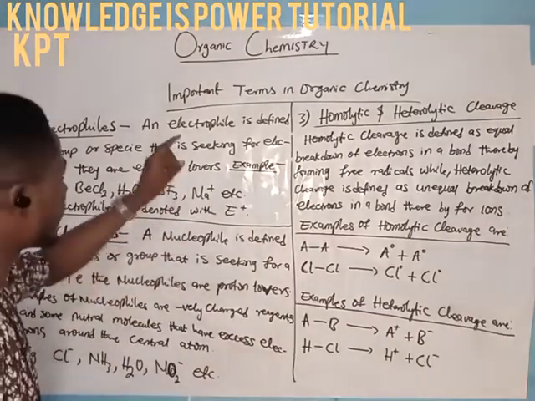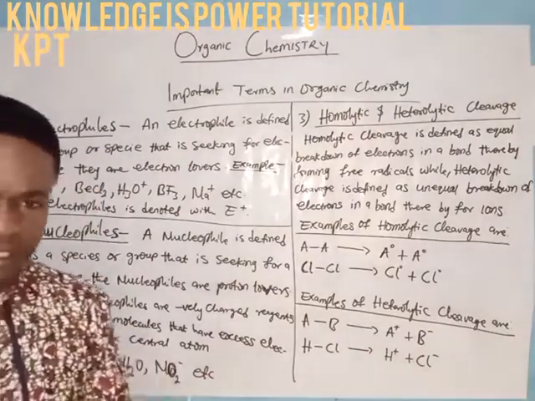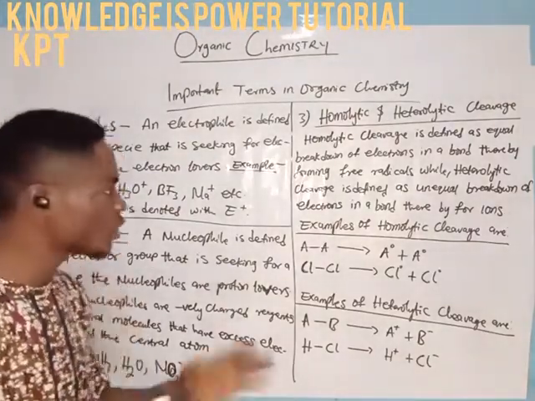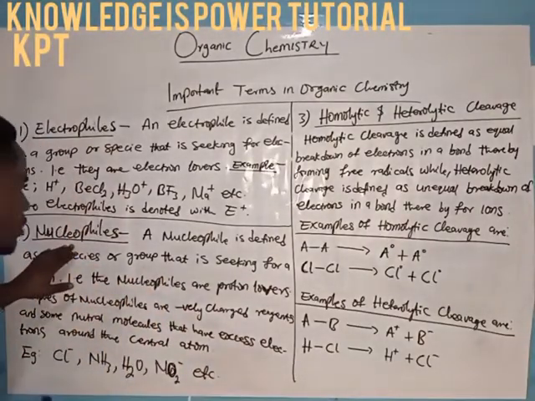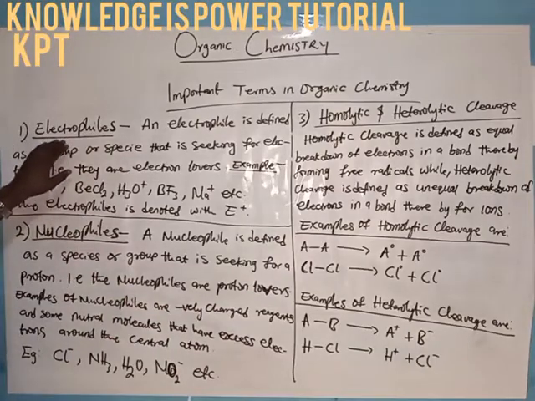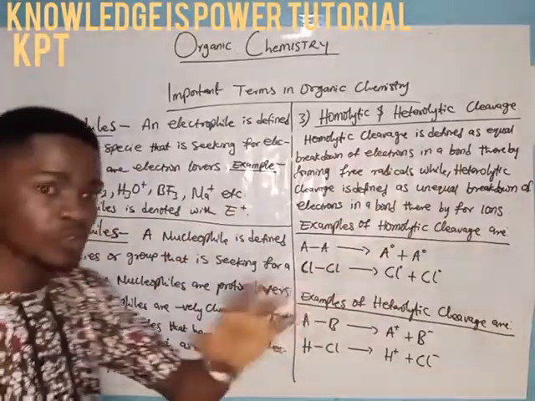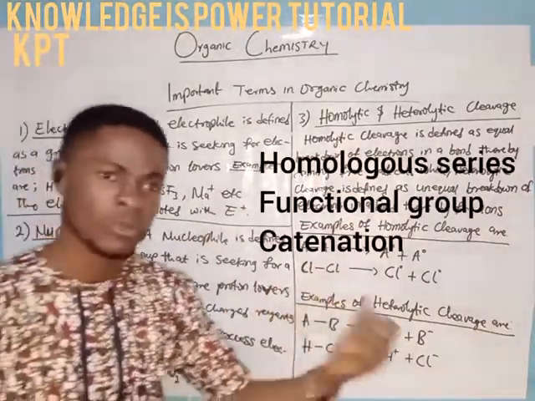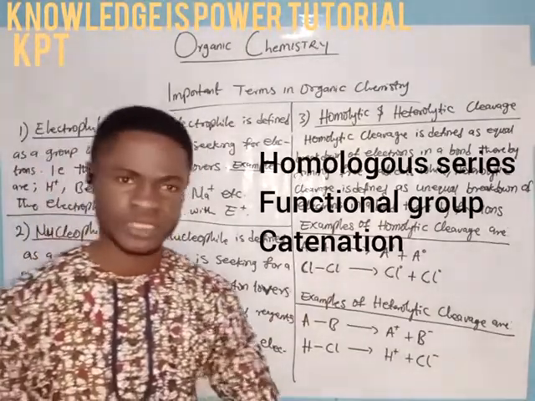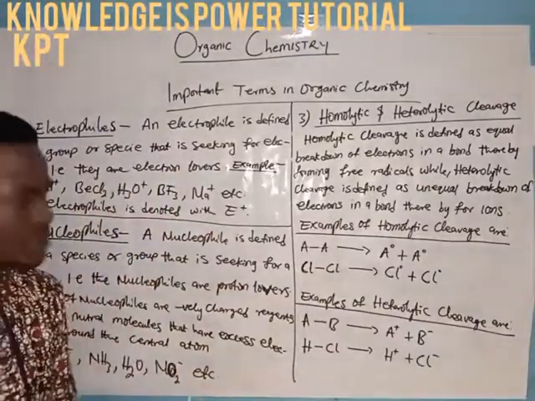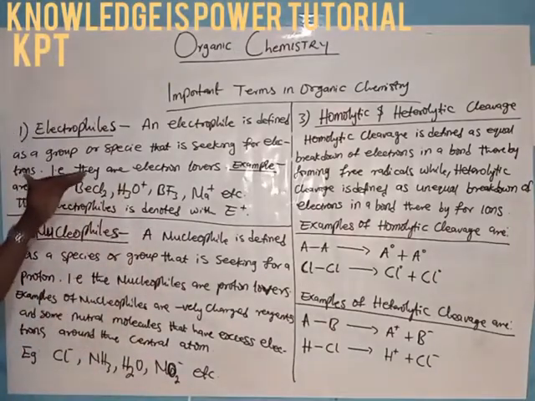Okay, students, so now talking about important terms in organic chemistry, there are many important terms. In this video, we're going to be seeing a very few of them. We have the electrophiles, the nucleophiles, the homolytic and heterolytic cleavage, and we also have other ones. We have terminologies like homologous series, functional groups, and catenations. But we're also going to see those maybe in a separate video. For now, let us concentrate on electrophiles.